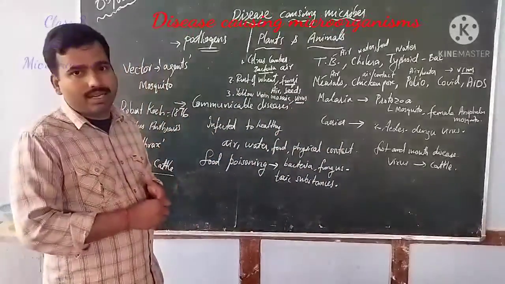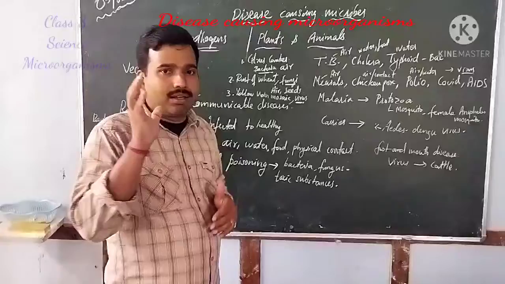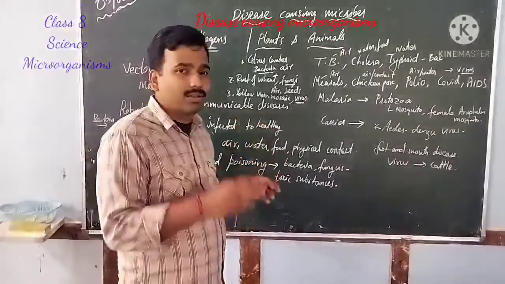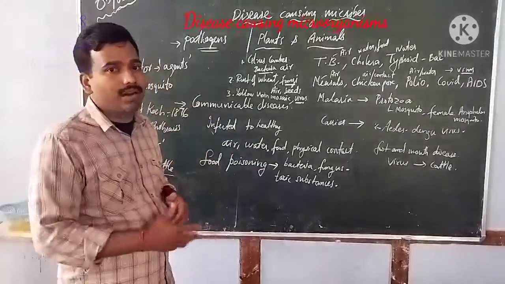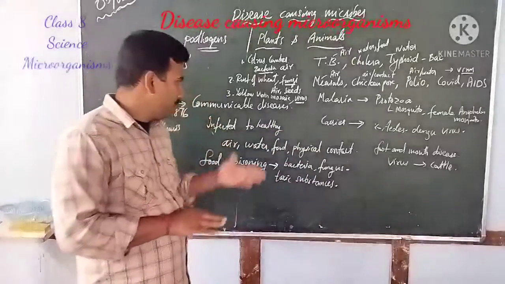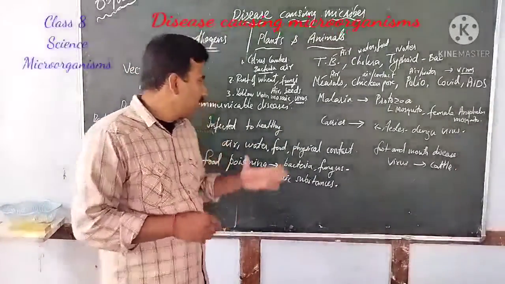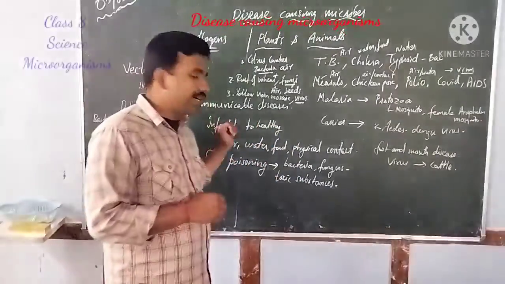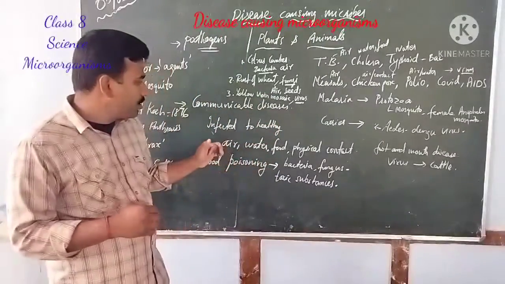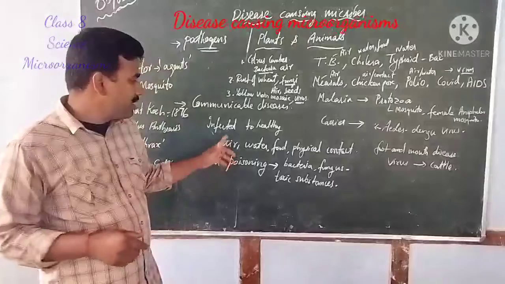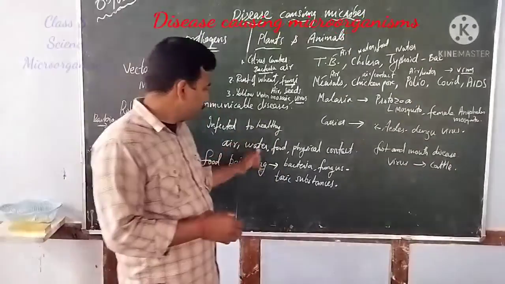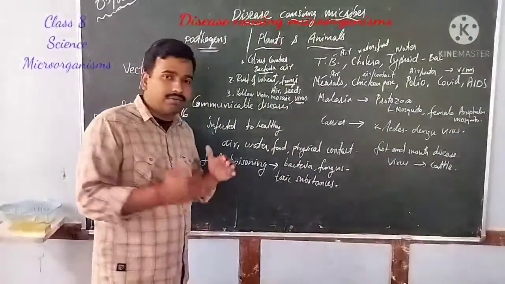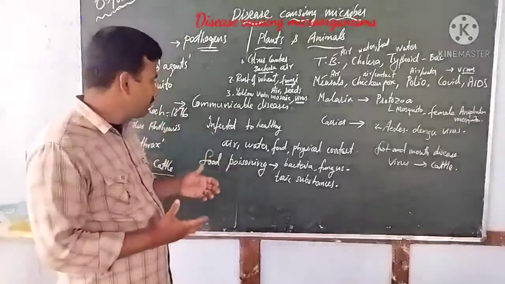If a COVID positive case is found in a particular locality, the entire area will be put into lockdown. What is the reason? That particular person can spread the virus to a very large area, or to the people who come in close contact with him. This kind of disease gets transmitted from an infected person to a healthy person through different modes. It can get transmitted through air, water, food, or physical contact.